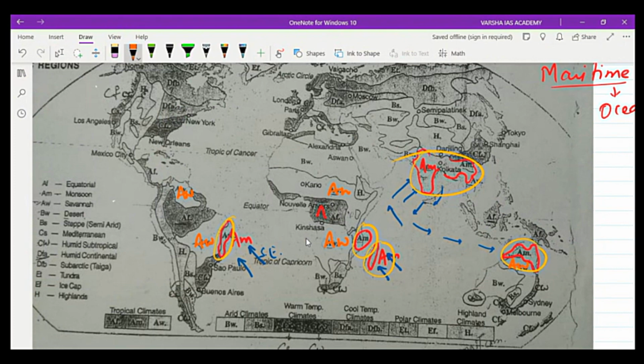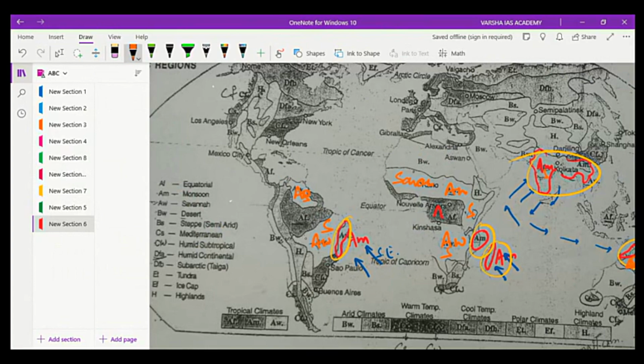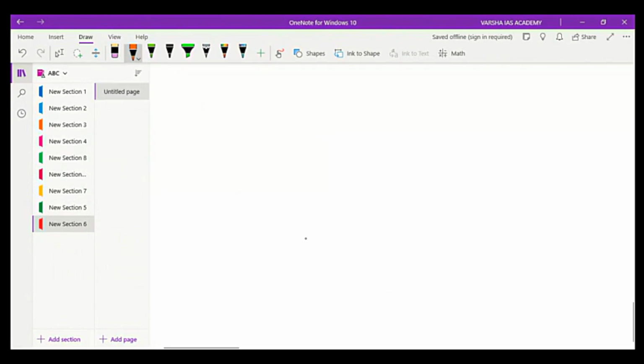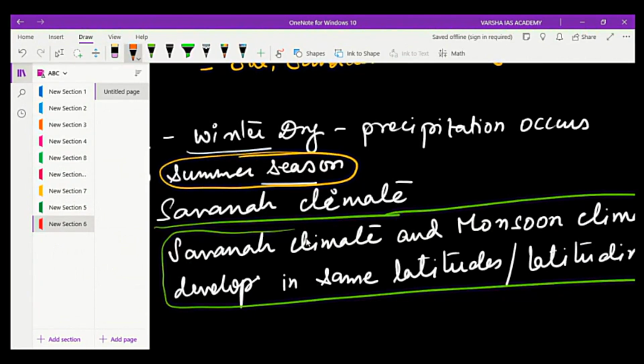So this is savanna climate. So this savanna is developing in the same latitudinal zones as the monsoon, right?